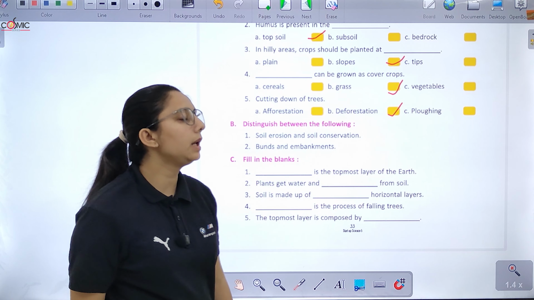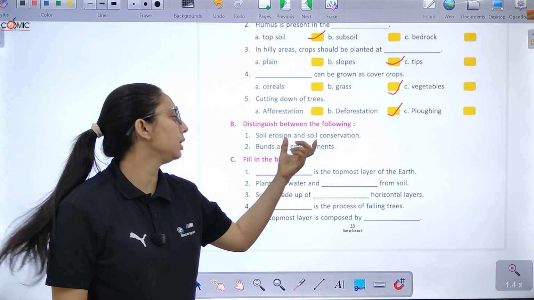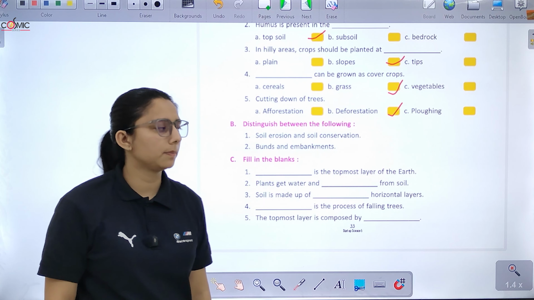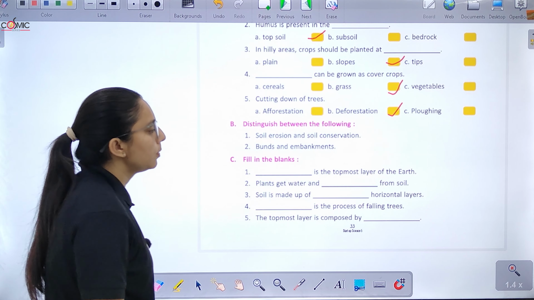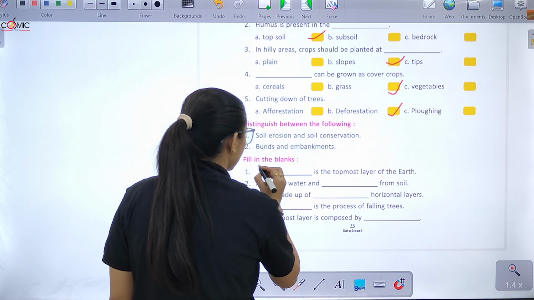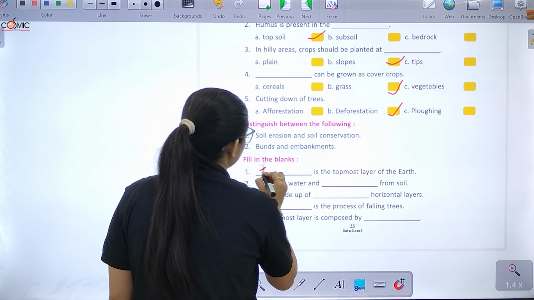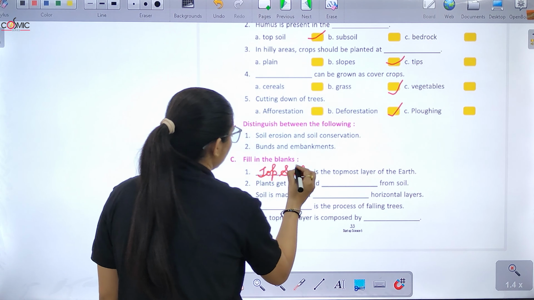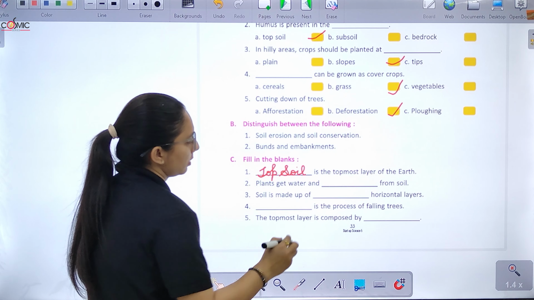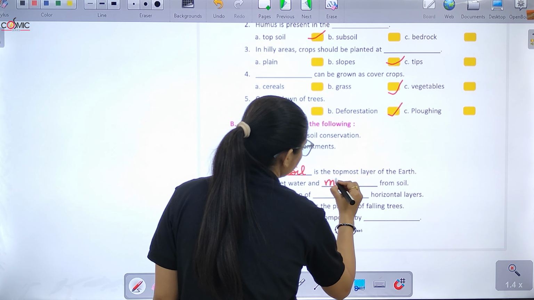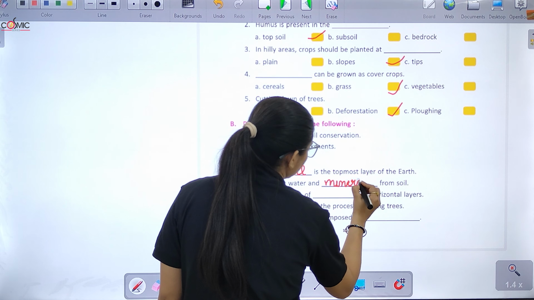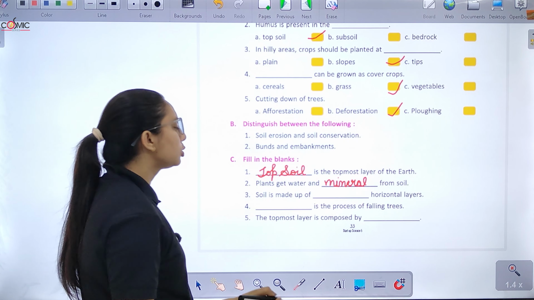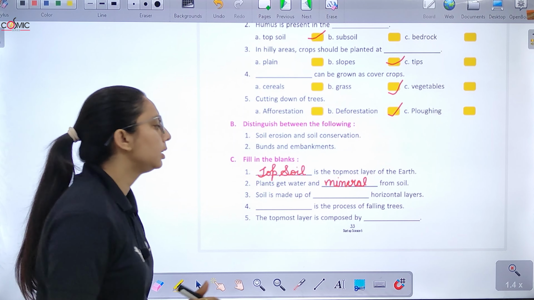Second is distinguish between, आपको एक difference देना है soil erosion और soil conservation and bunds and embankments. Fill in the blank. This is the topmost layer of the soil. Plant gets water and mineral from the soil. Next, soil is made up of dash horizontal layers.